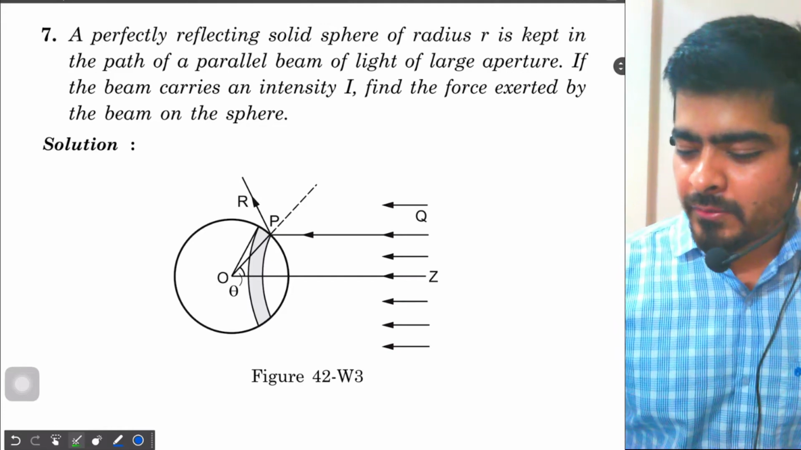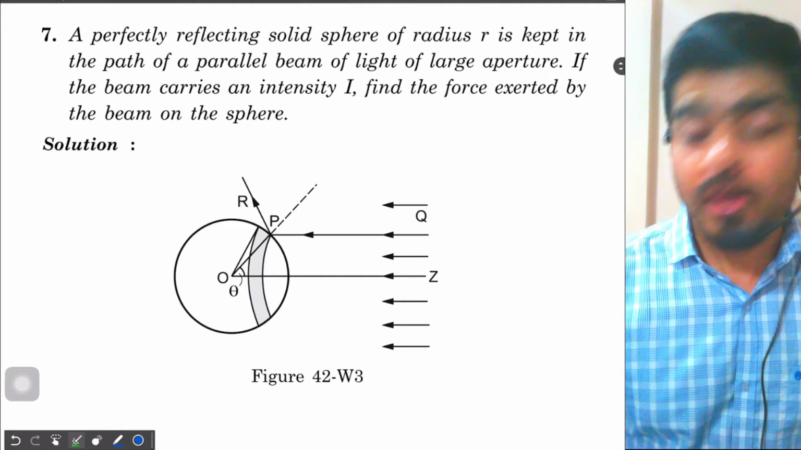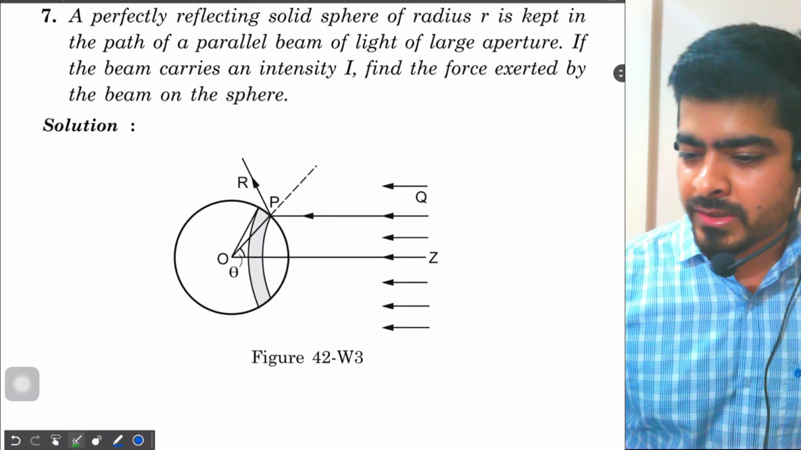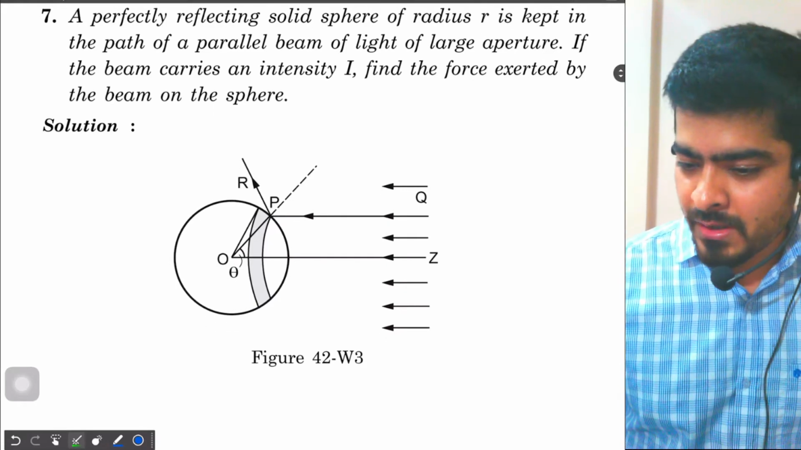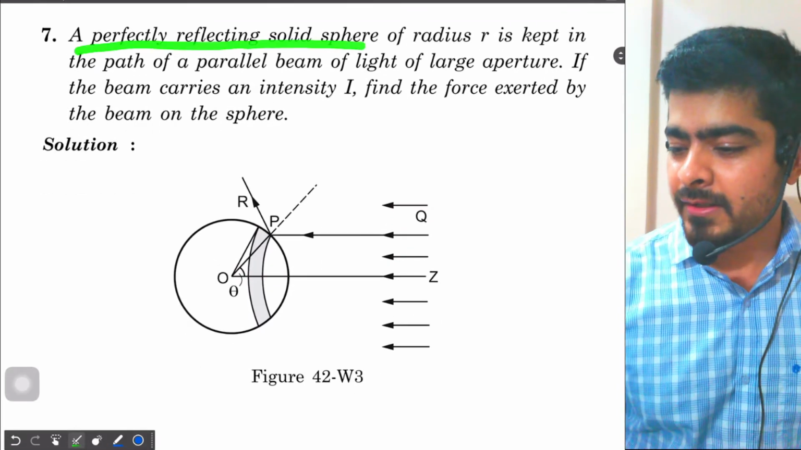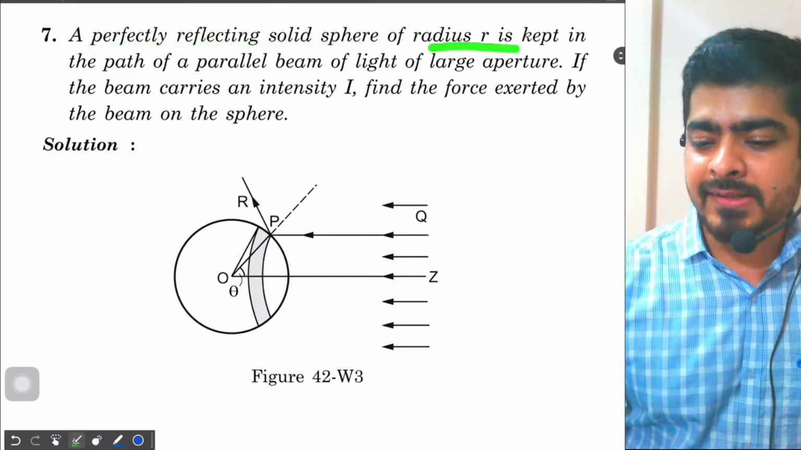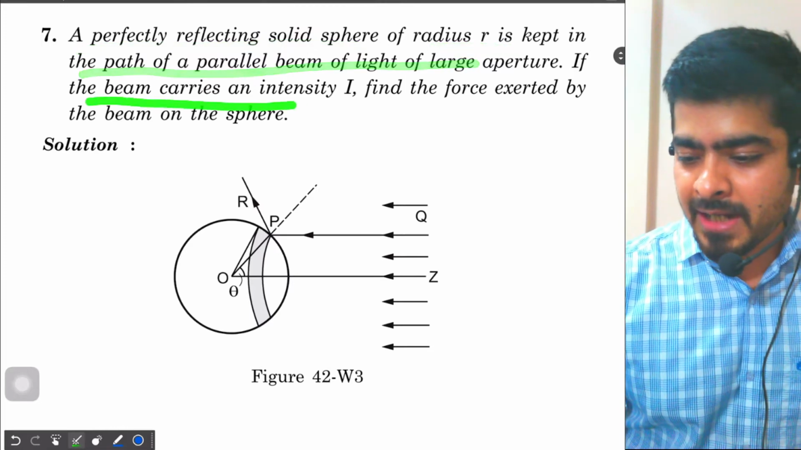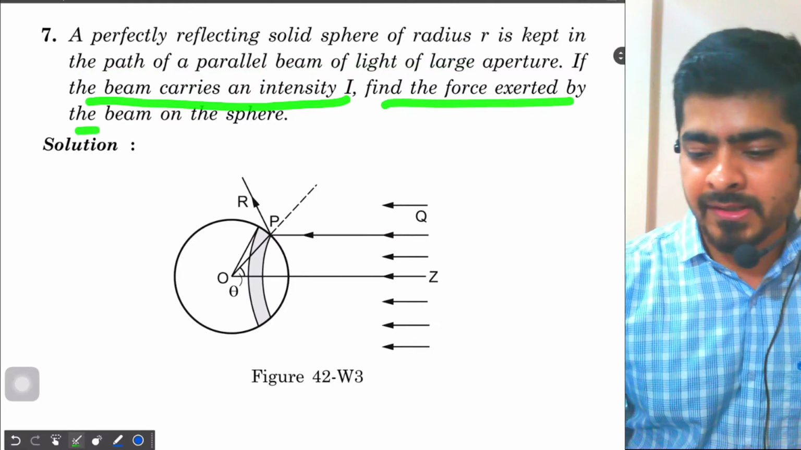Hello students, so we have this question number 7 from solved examples of chapter 42 of HC Verma, and this is actually a very good question. All of you should attempt it. So what is the question saying? That we have a perfectly reflecting solid sphere of radius r that is kept in the path of a parallel beam of light. If the beam carries an intensity I, find the force exerted by the beam on the sphere.